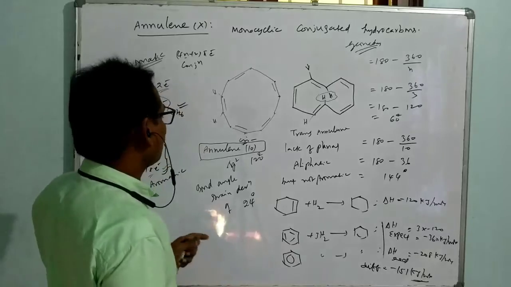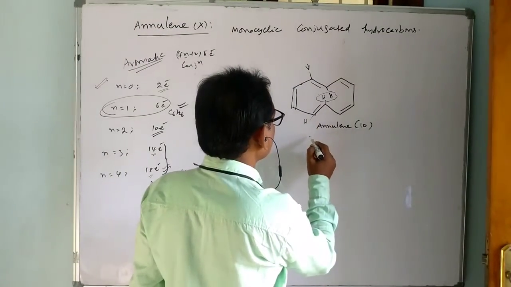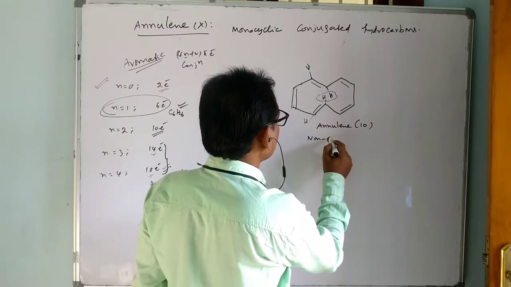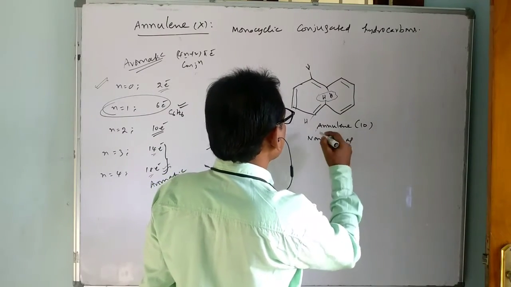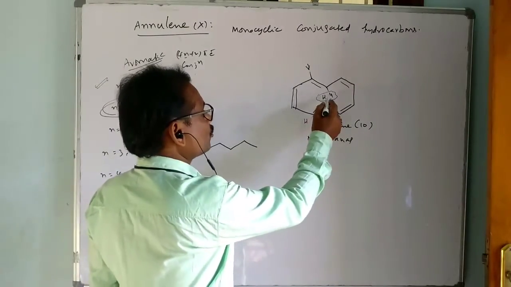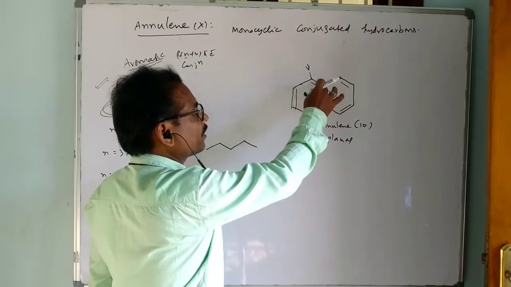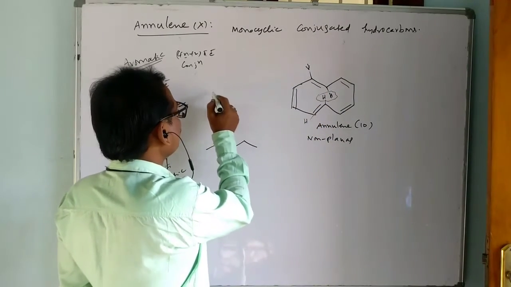Okay, let me draw now the annulene. Suppose these two hydrogens are eliminated and form a radical and connect a bond. What is the structure of that?